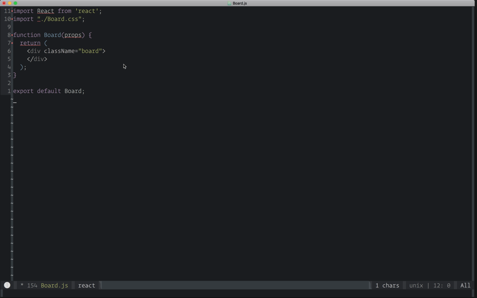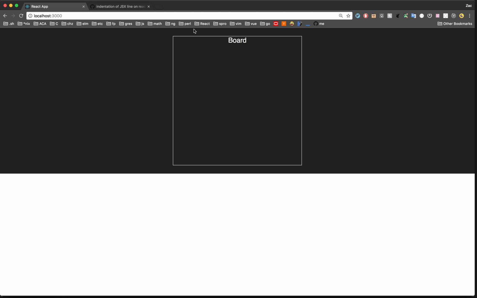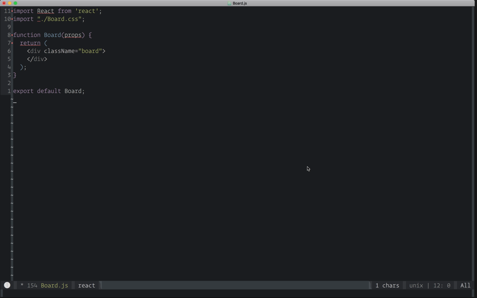Okay, once you've got a board component showing up in the browser, what we're going to want to do is start styling the board so that it looks like a tic-tac-toe board. That would be my next step.